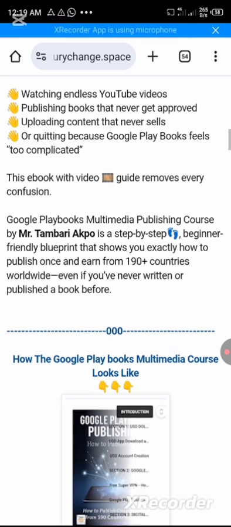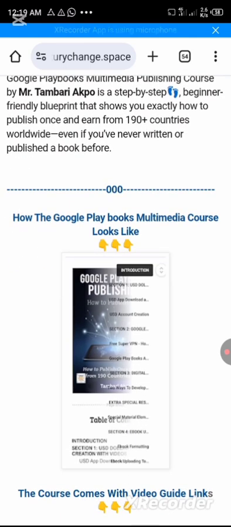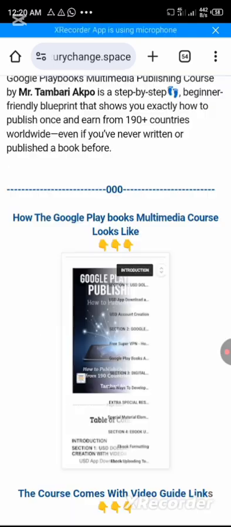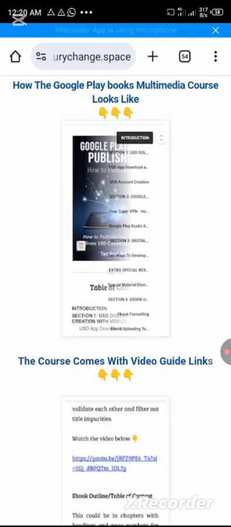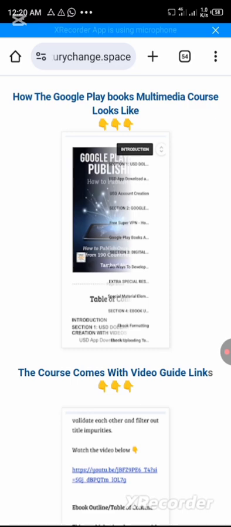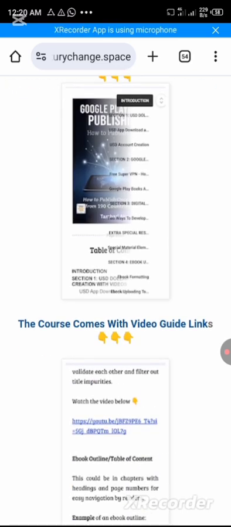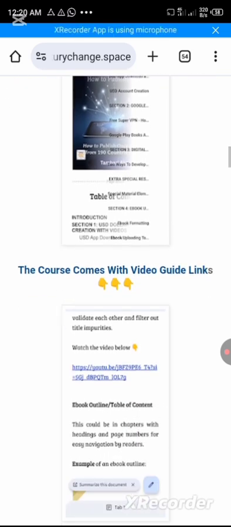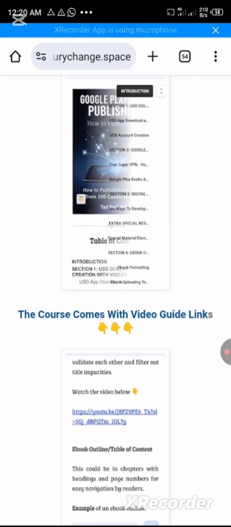Let us look at it from this angle. This is how the multimedia course looks. When you gain access to it, this is the beginning part of it. It comes with an introduction and then sections. It has about three to four sessions, and each session handles what is important for you to start as a beginner. Each session comes with videos, not just one, not two. Those videos show you what to do and what not to do. So you follow the videos to create your own account and then do the writing as it is given in the video. There are technicalities there that are very simple to apply.